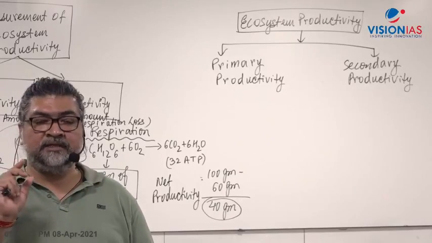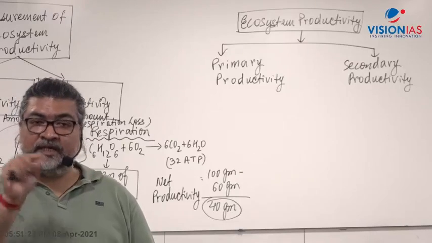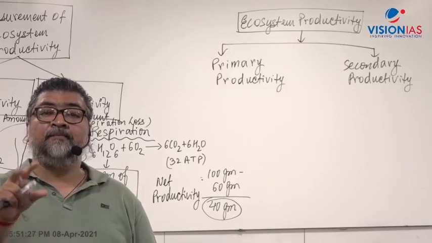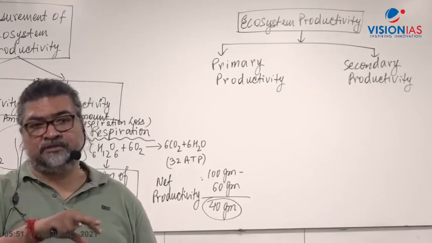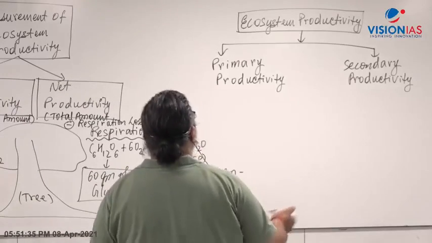Number two, secondary productivity. Now give a dash. It refers to biomass generated by all consumers of an ecosystem.